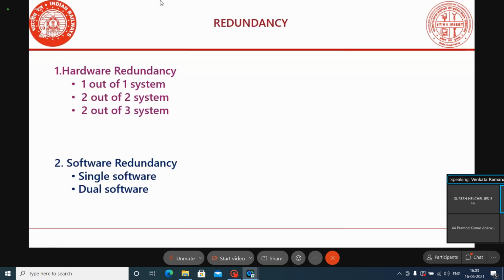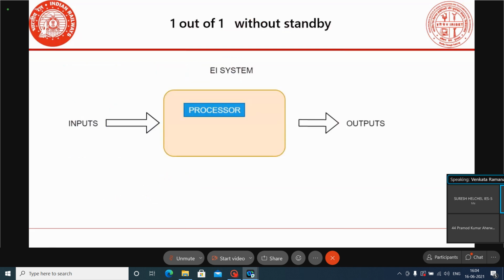In hardware redundancy, we have different system types: one out of one system, two out of two system, and two out of three system. In software also, we have single software or dual software. Only one software may be used, or two softwares, which may be identical or different. First, I will go to the hardware redundancy.